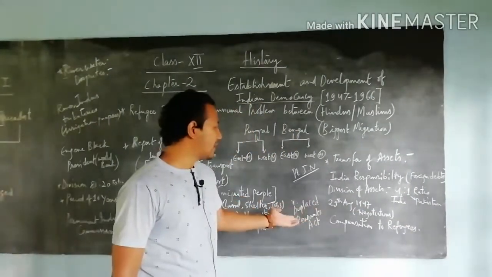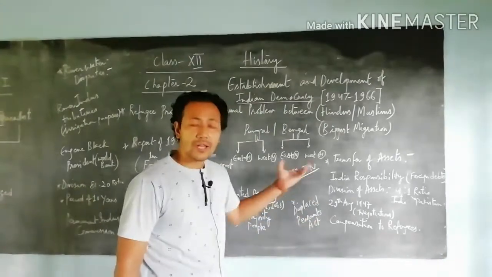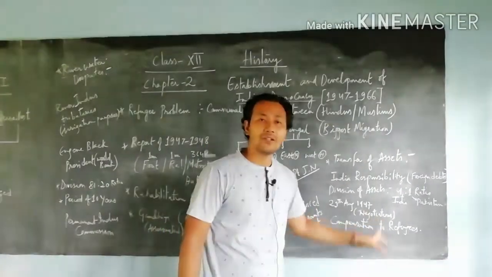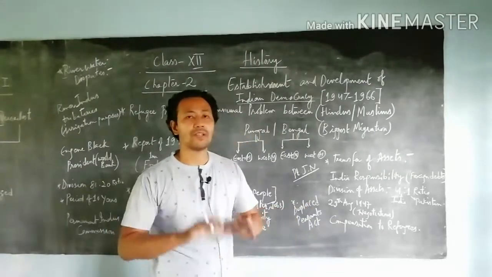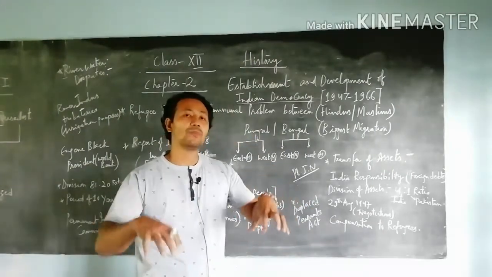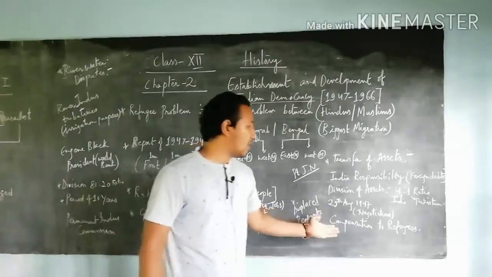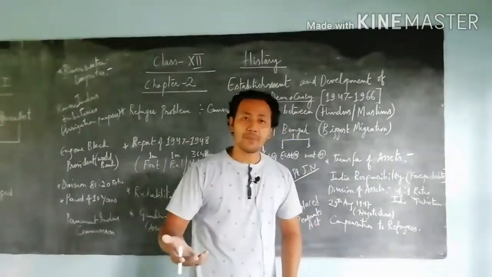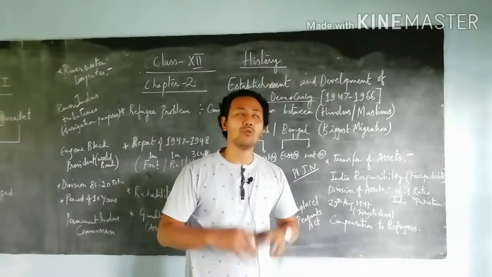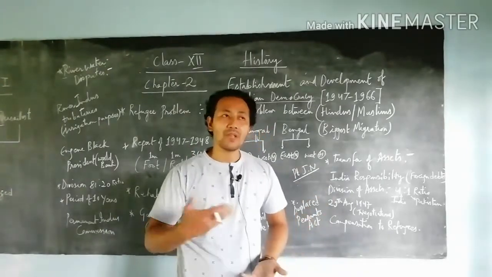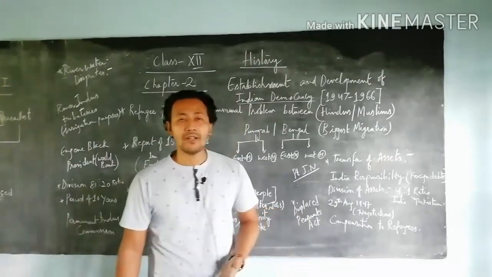Next, talking about the Displaced Persons Act. According to this act, on 29th of August 1947, there were lots of negotiations between Hindus as well as Muslims based on the problems they were facing, and then talking about the compensation of those people who were migrating from one place to another, giving them at least some money so that they could sustain their life.